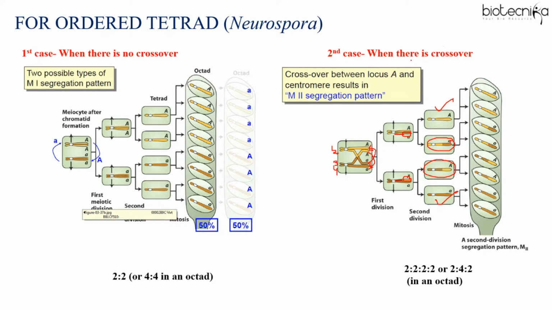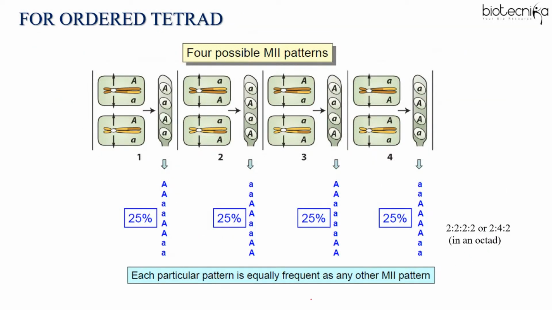Now here, when the crossing over occurs, remember it is an M2 segregation pattern. That is, the chromosomes will segregate in meiosis 2 and the ratio is 2:2:2:2 or 2:4:2. Now, how will these ratios occur? Depending upon which two strands the crossing over is occurring between, accordingly you'll get the ratio. So like here, the crossing over is between 2 and 3. So you get 2 of one type, 2 of another, so 2:2:2:2. But please note that this one and this one are not the same.